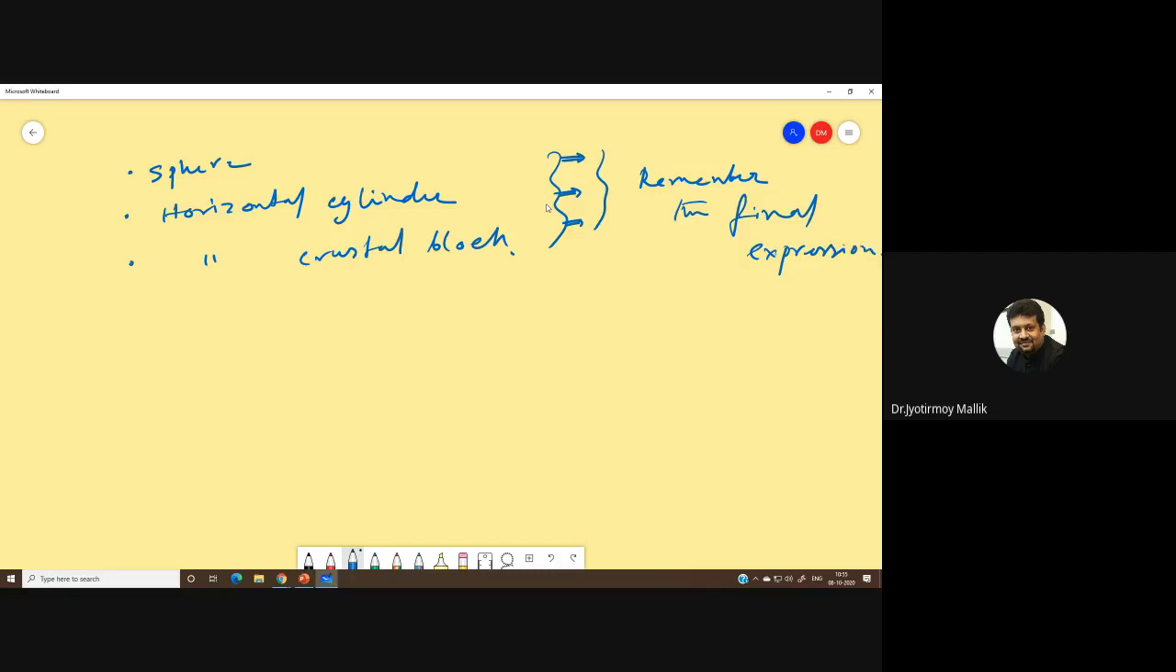Because you often find numericals with these formulas, for example in your NET exam or in your GATE exam.